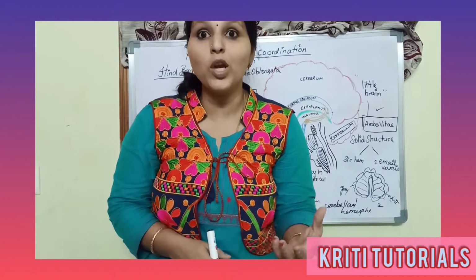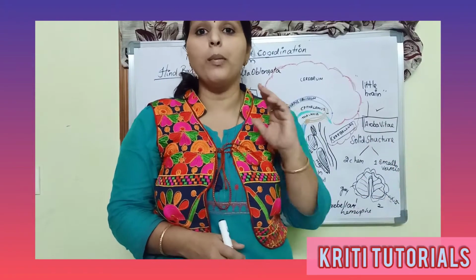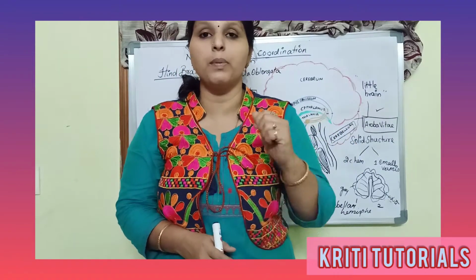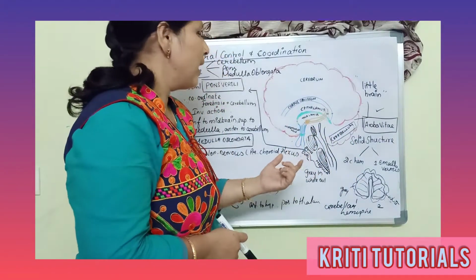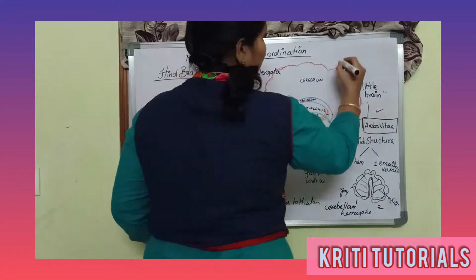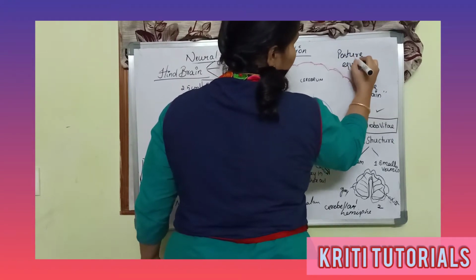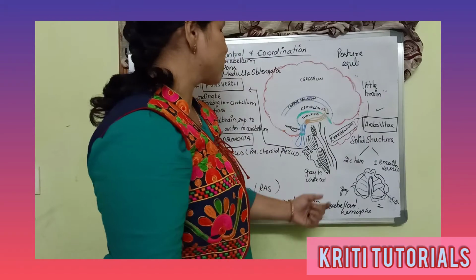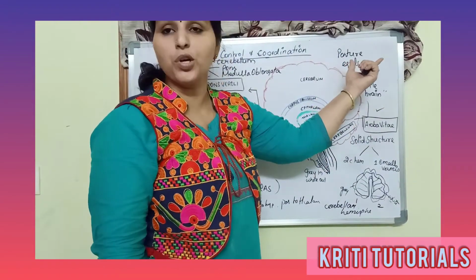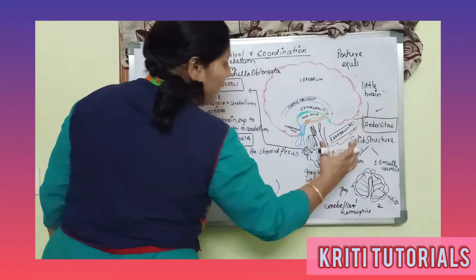Consuming alcohol damages the cerebellum of the brain, and obviously the person loses his equilibrium. So the cerebellum is the control center for maintaining good posture and equilibrium in your body. I hope you are clear with the cerebellum.